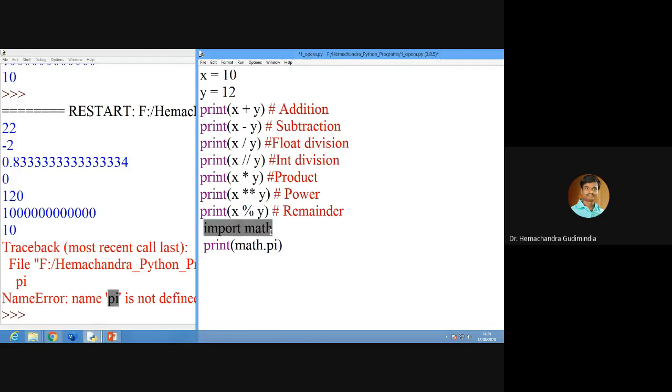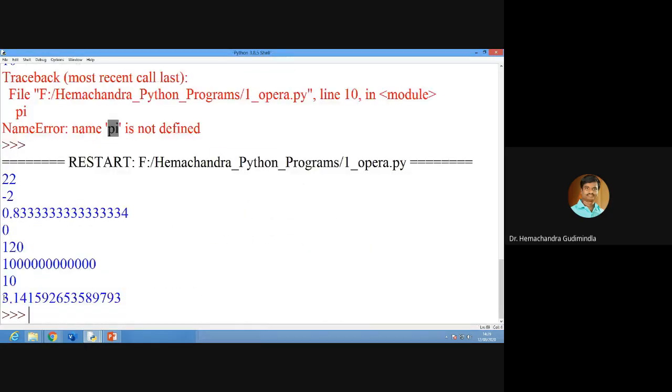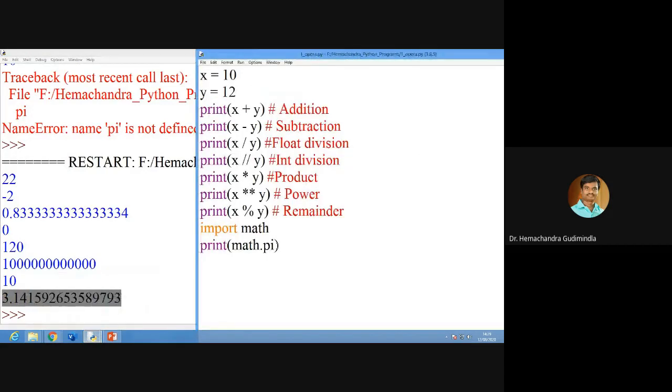That is the main advantage. Now, sorry, here I should not give the space. See, pi value it is printed. So why the header files are not required, this one we will discuss later.